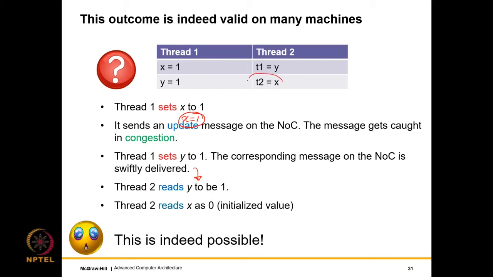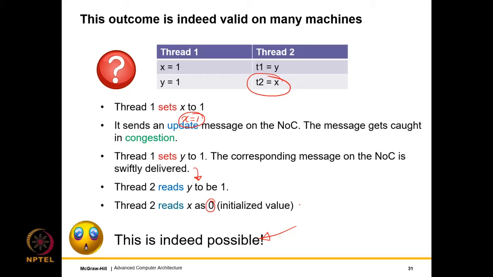But when it tries to read x, given that the update message to x is kind of stuck in congestion, it will read x to be 0, which is the initialized value. So what you can see is that in a large system with cores, cache banks, distributed caches and NOCs, this is indeed possible, right? So indeed, there is a possibility that this can happen.